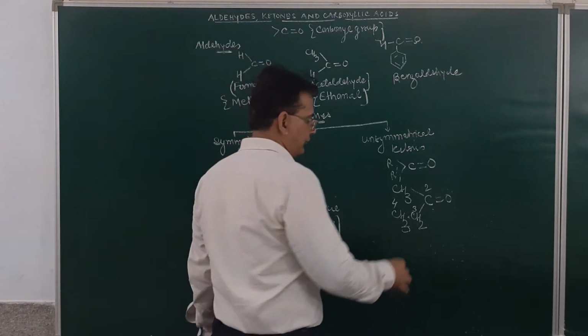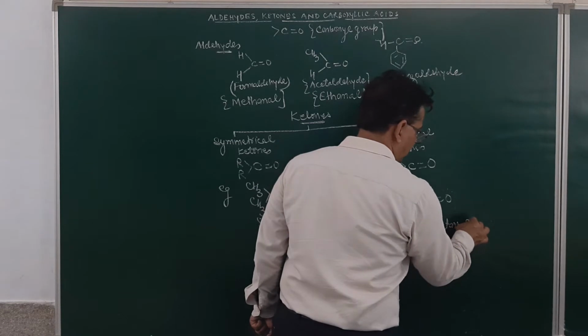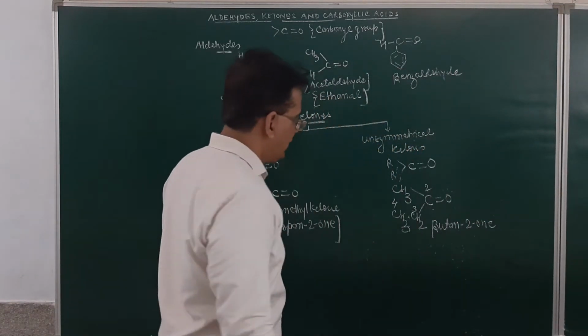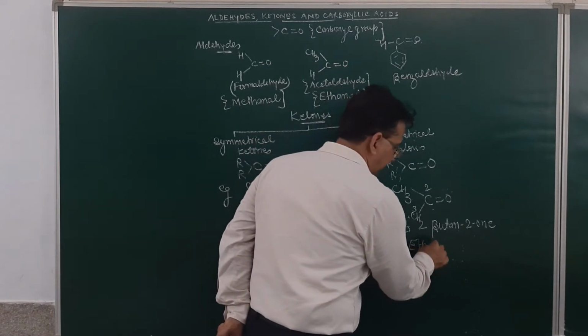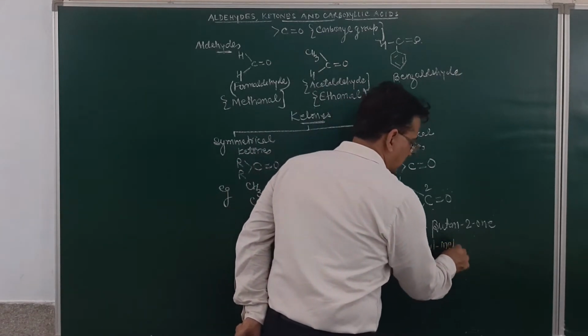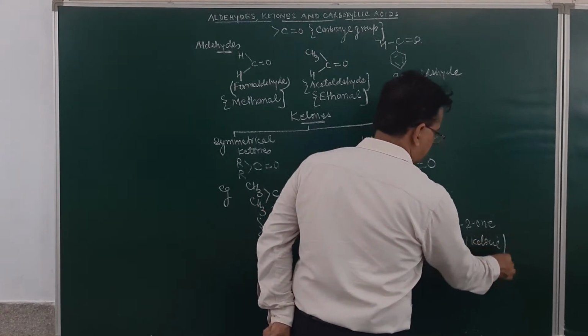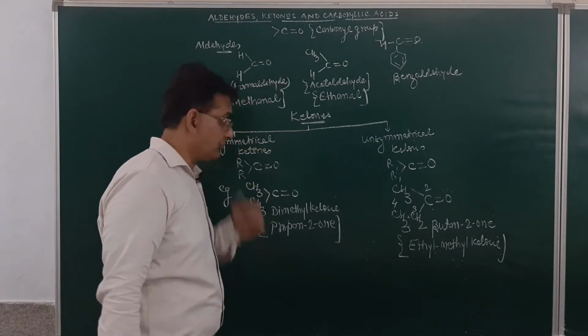The name of this group will be butan-2-one, or we may call it ethyl methyl ketone. This can be named as ethyl, methyl, and ketone.